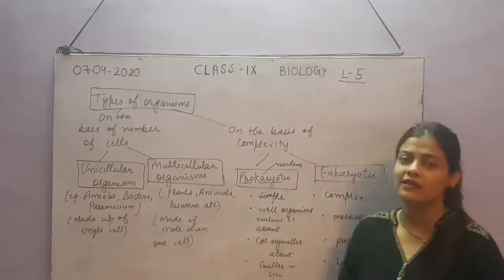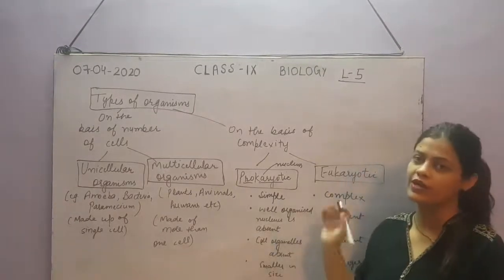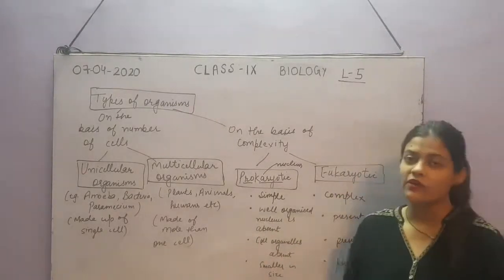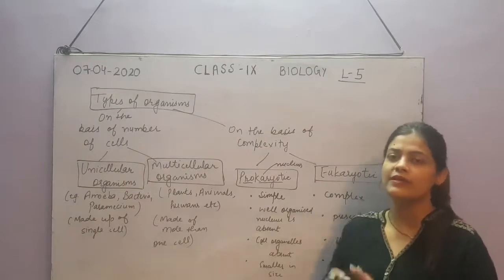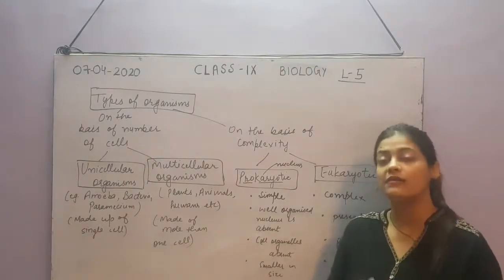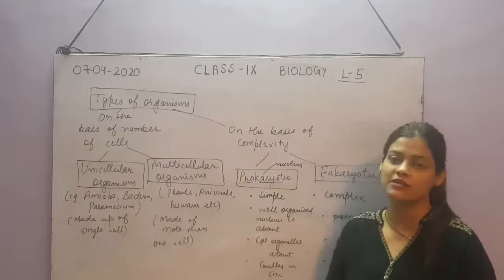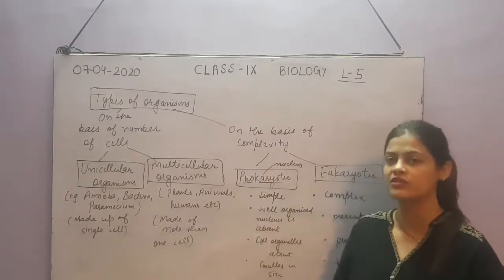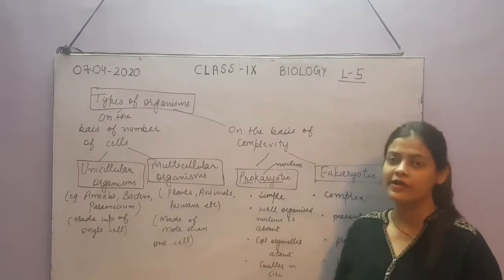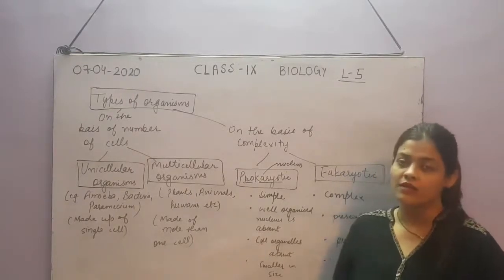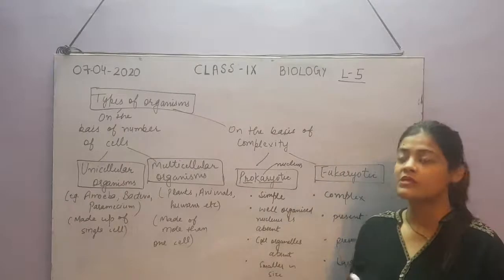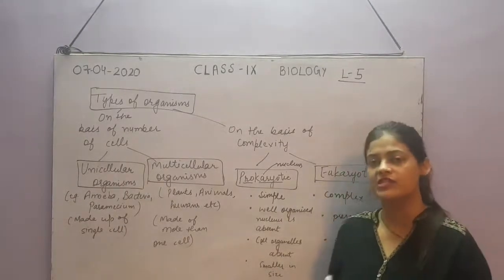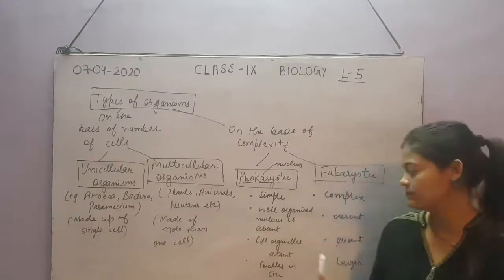We will take up in detail the structure of both prokaryote and eukaryote later. In prokaryotes, cell organelles are absent. Now what are cell organelles? Inside a cell, you know that there is cytoplasm and there is a nucleus. Other than the nucleus, we have some other structures which are called cell organelles. In 8th class also we discussed some of the functions of different cell organelles like mitochondria, Golgi apparatus, plastids and ribosomes. All these are called cell organelles. We will take up each and every cell organelle with its function one by one.